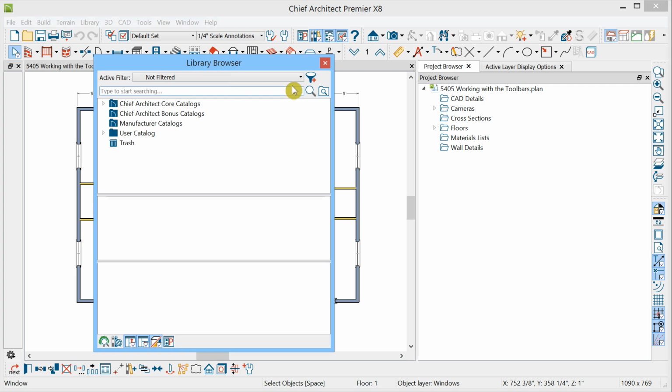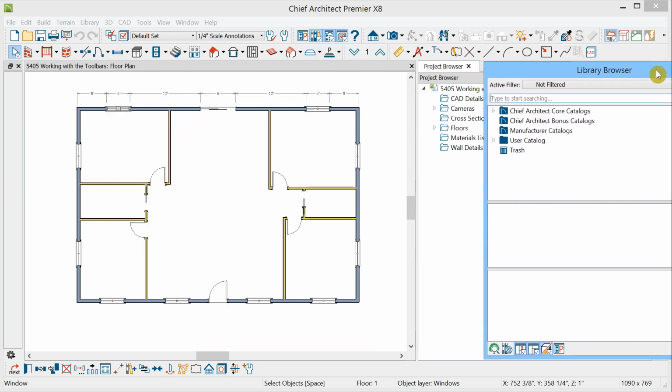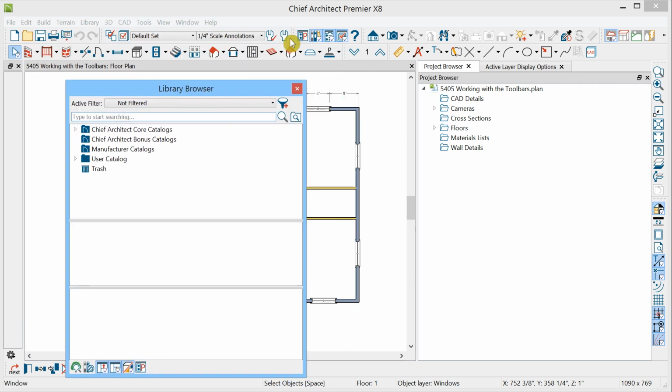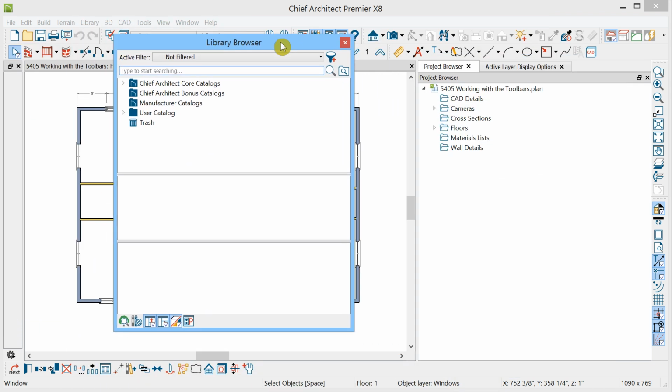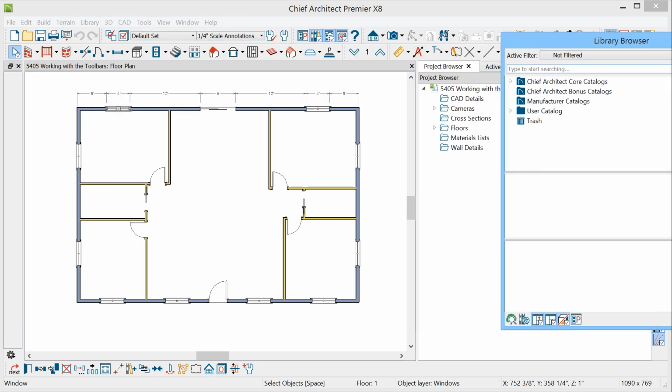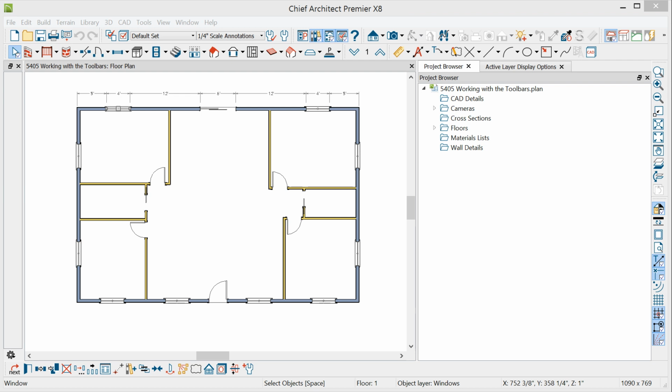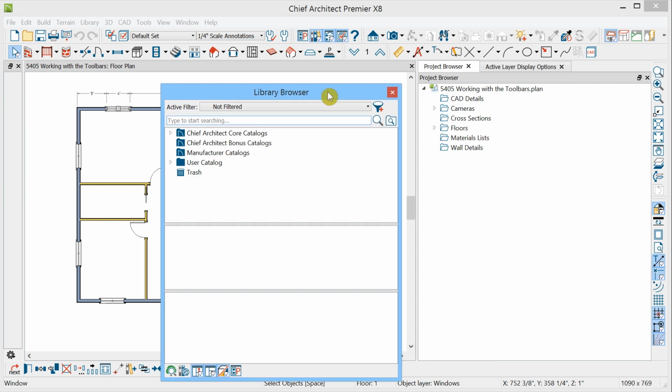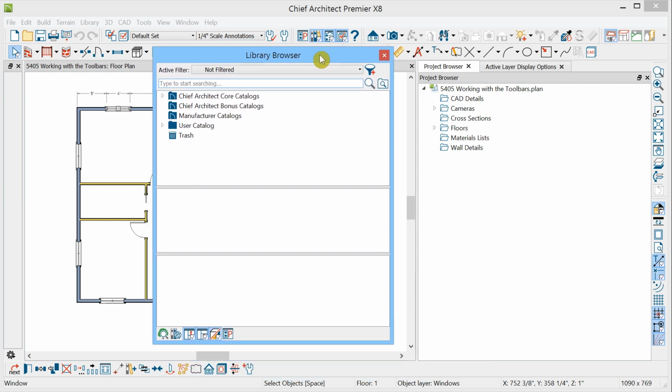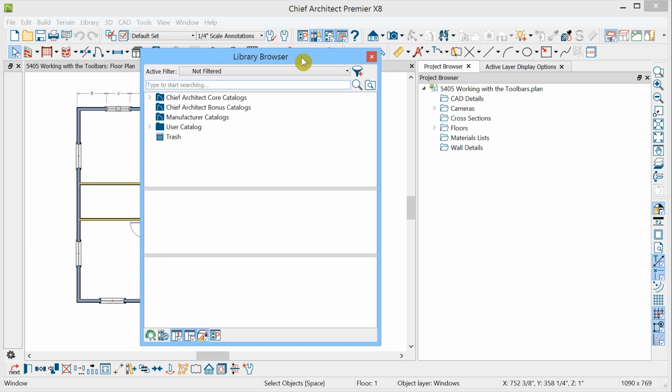You can also prevent it from snapping by holding down the Control key before you drag, and then it won't snap into dockable positions at all. It will just float wherever you place it. You can also drag it off to another monitor if you have a dual monitor system, enlarge it over there, and have more drawing area here while having full access to the large library browser. I'll let go now, and it's floating here.